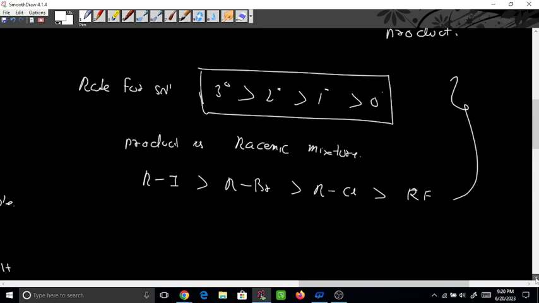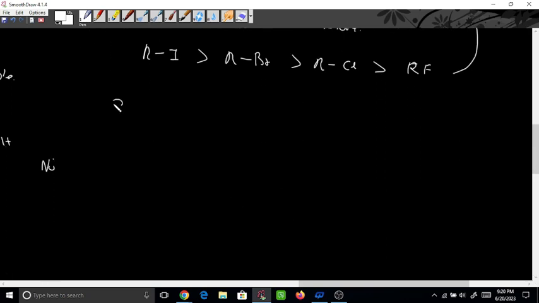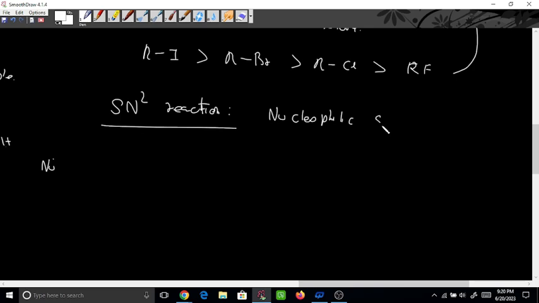Okay, now we will see what is SN2 reaction. SN2 reaction, the thing is the same but the process is different. So this is nucleophilic substitution bimolecular. First write the definition. Nucleophilic substitution bimolecular. Bimolecular means 2 molecules are involved here.